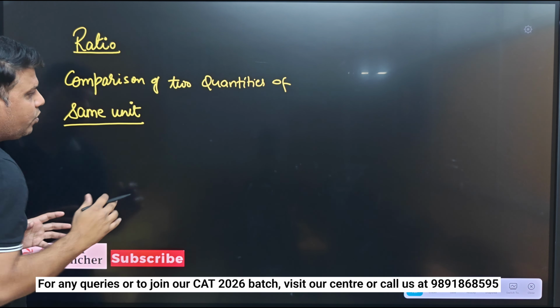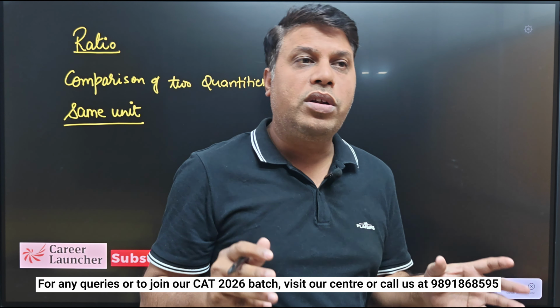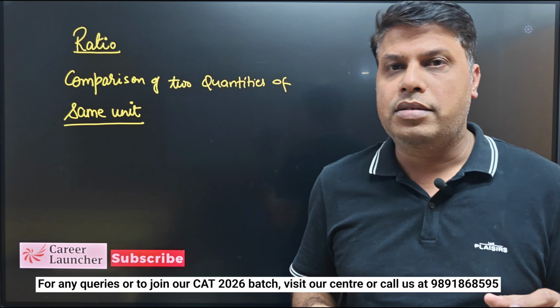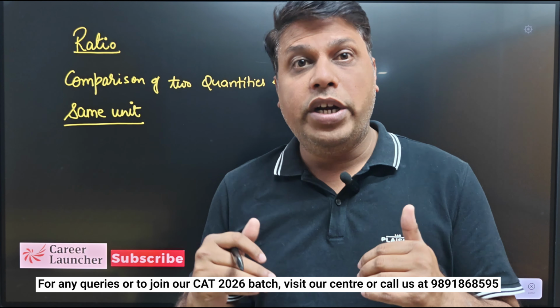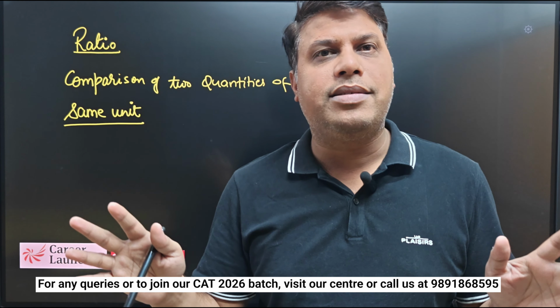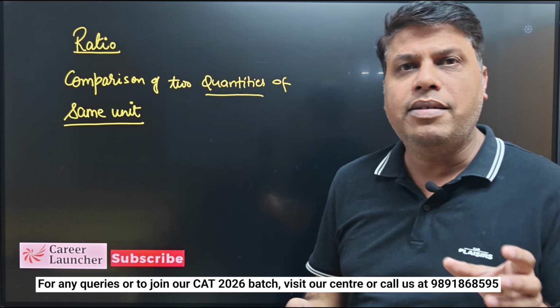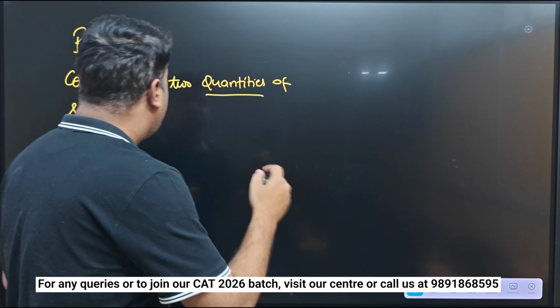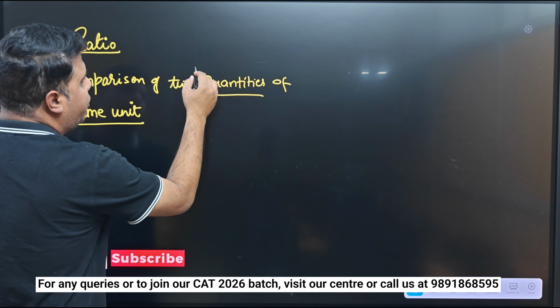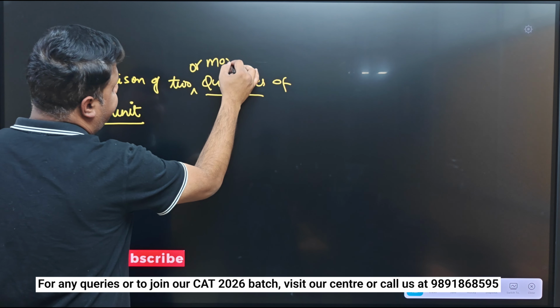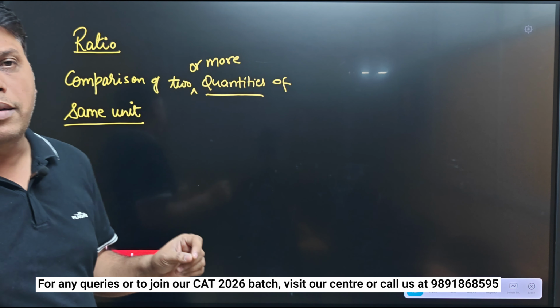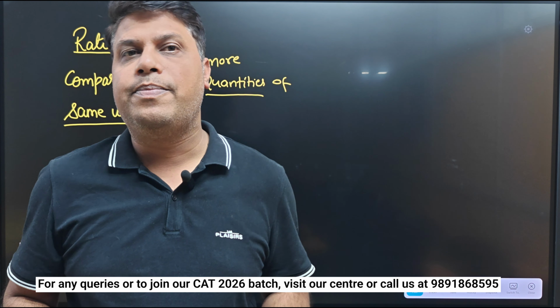That is also important कि unit उनका same होना चाहिए, right? I cannot compare two different units. Unit wise they should be same, but quantities can be different, two or more quantities also, right? But the condition is that they should have the same units.